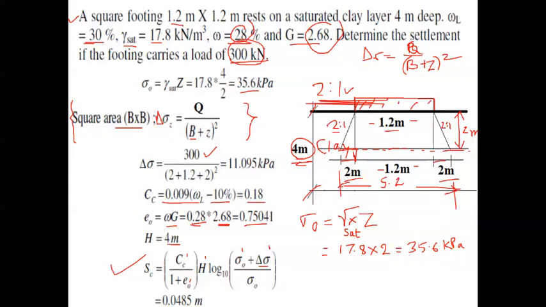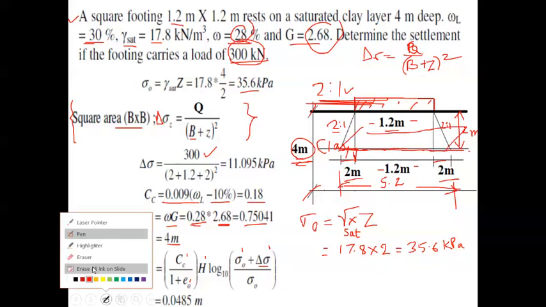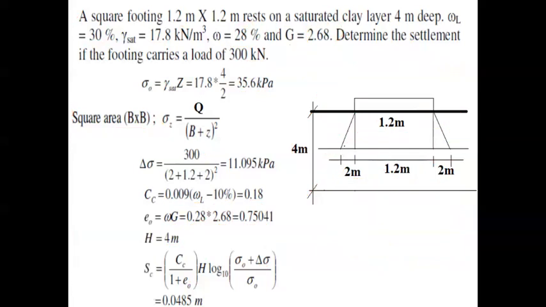Dispersed area will be in the form of a square. So let me erase everything and then I will freshly show this shape. This is 5.2 this side, 5.2 this side, 5.2 this side, and 5.2 this side also.